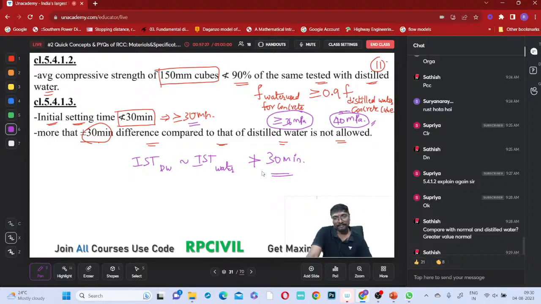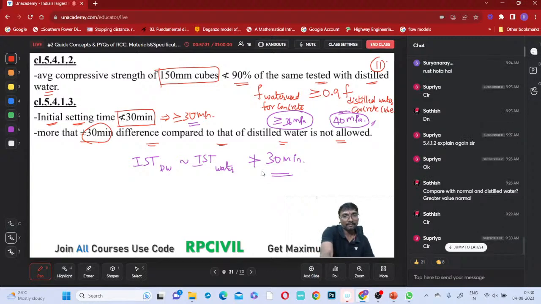5.4.1.3, everyone, when to use this water, is it clear to all of you?